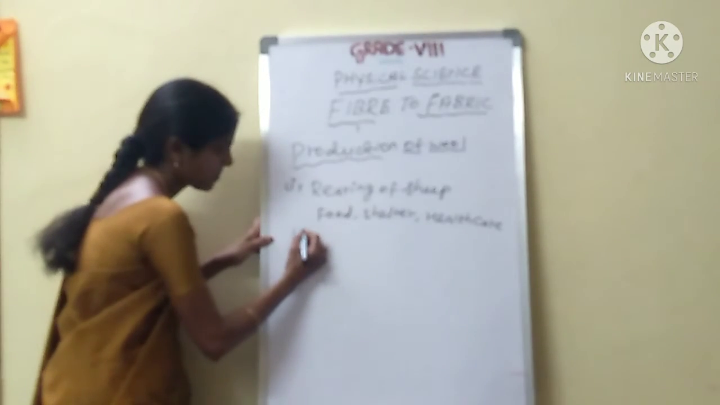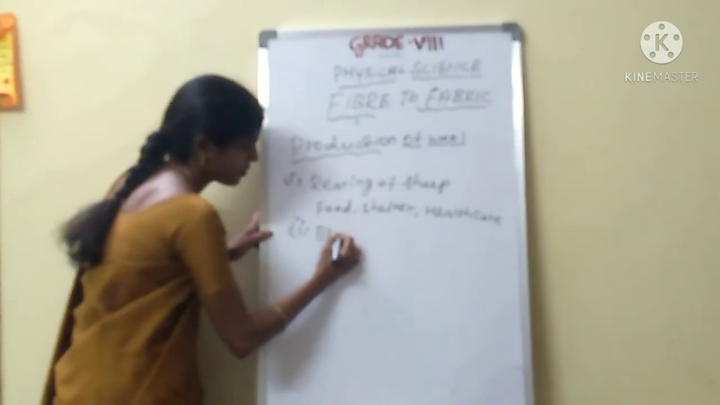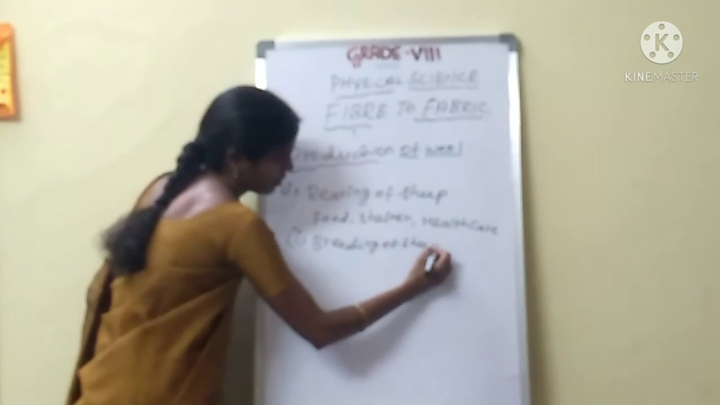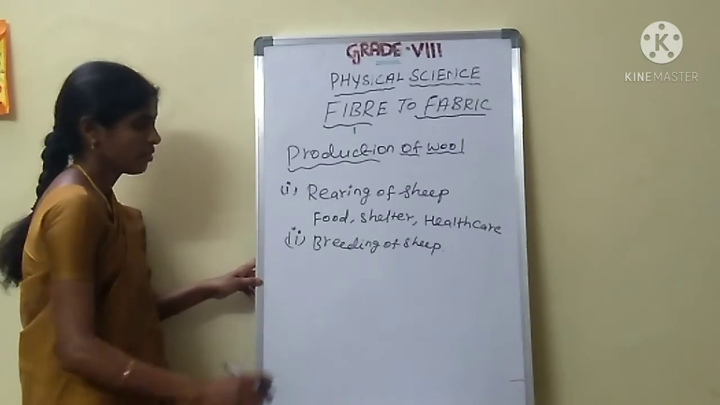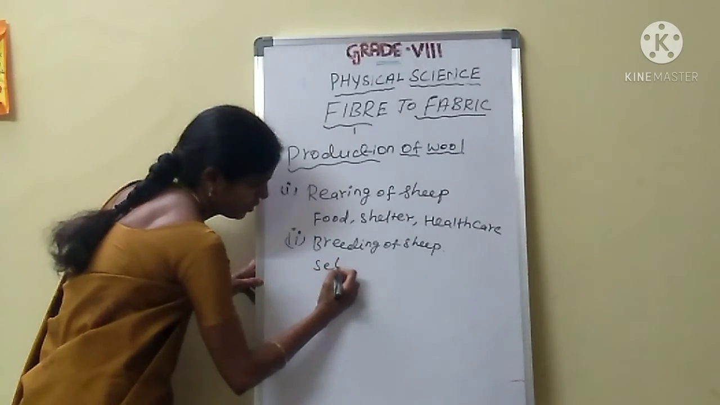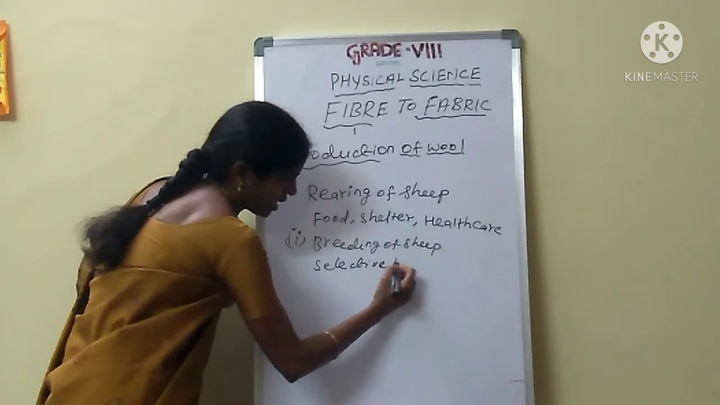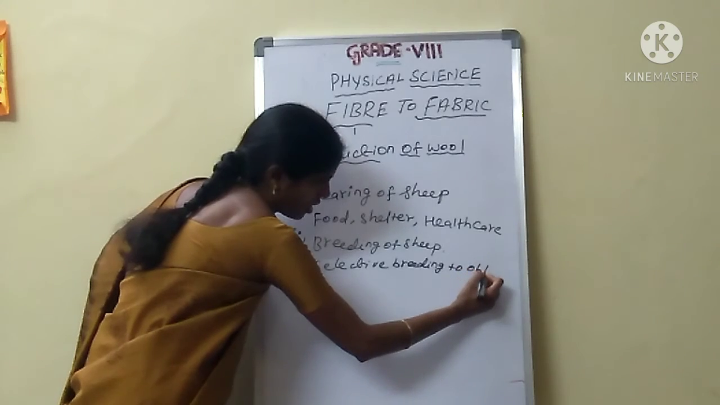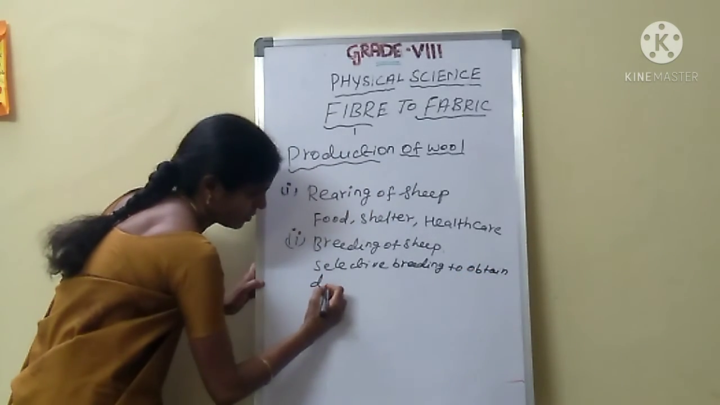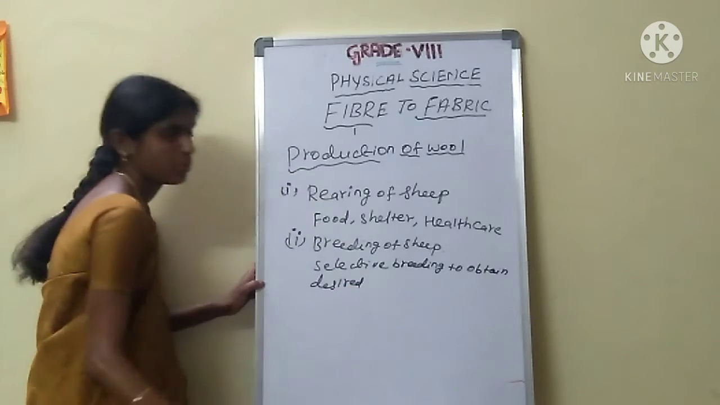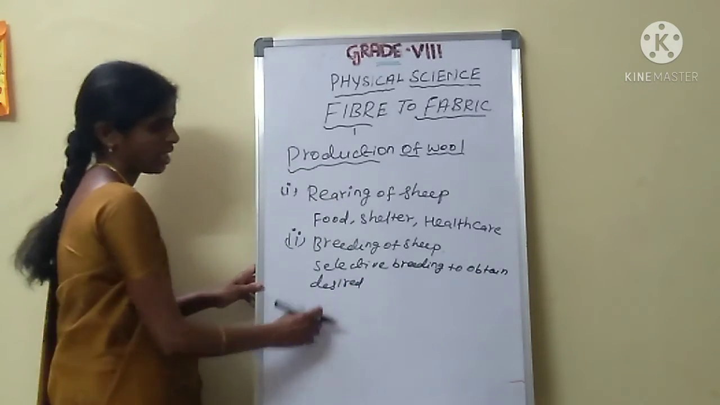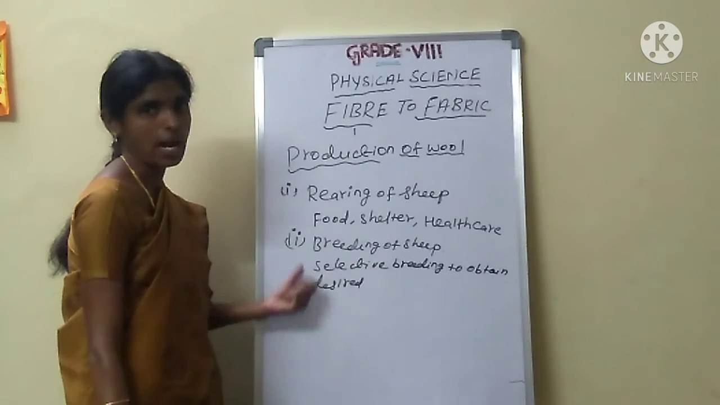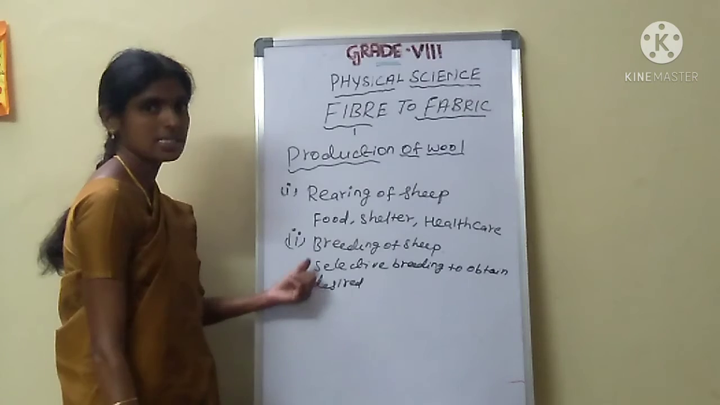The second one is the breeding of sheep. What is meant by breeding of sheep? Breeding of sheep means selective breeding to obtain the desired qualities. See here, selective breeding means the same variety of sheep, same variety of camel, same variety of yak. That is the selective breeding.